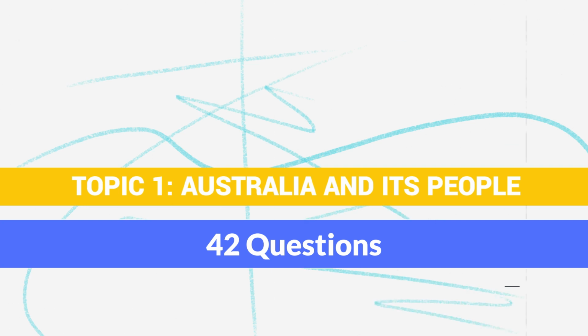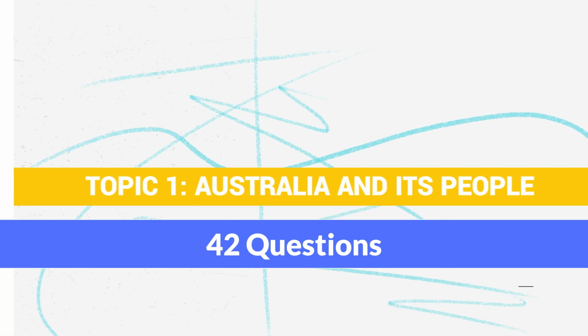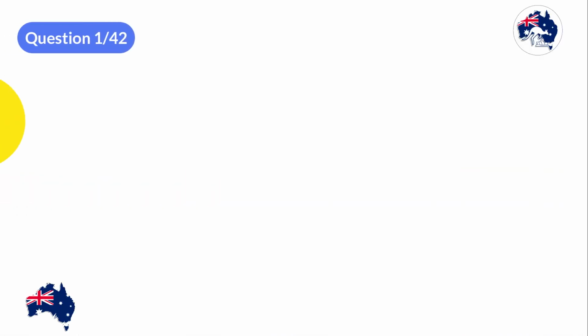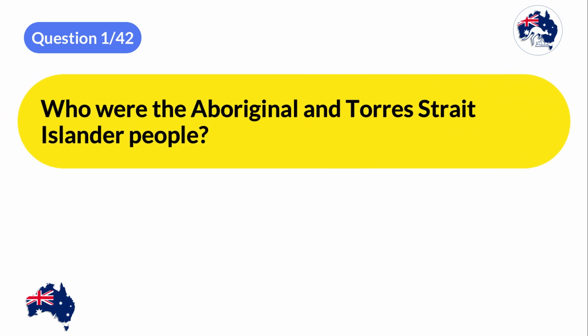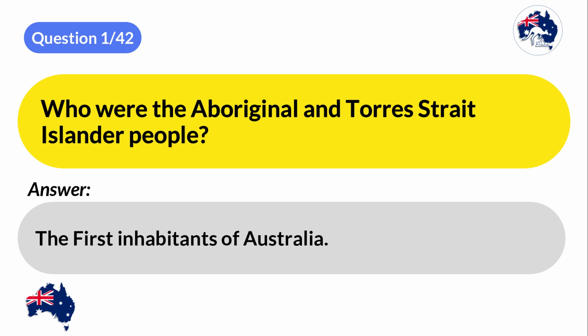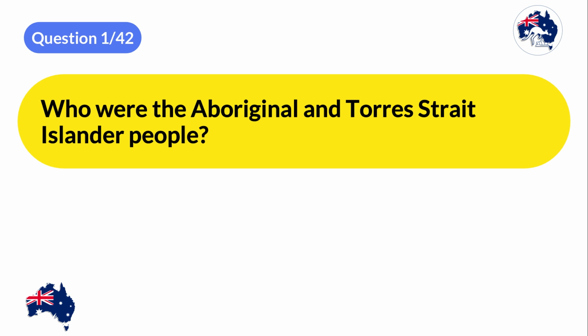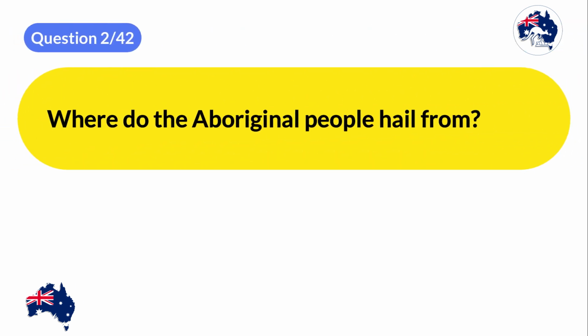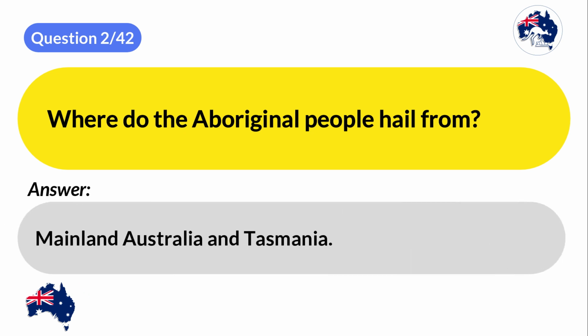Topic 1. Australia and its people. Who were the Aboriginal and Torres Strait Islander people? The first inhabitants of Australia. Where do the Aboriginal people hail from? Mainland Australia and Tasmania.